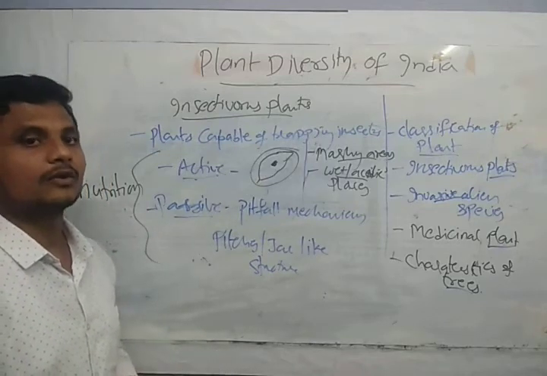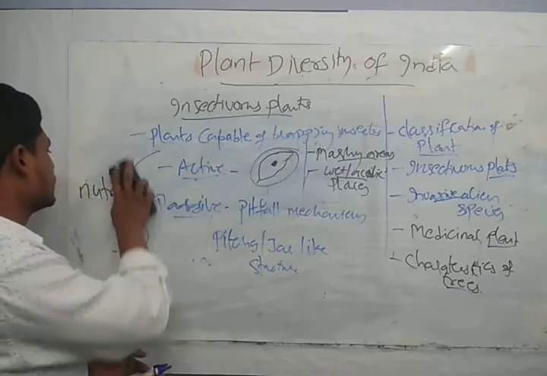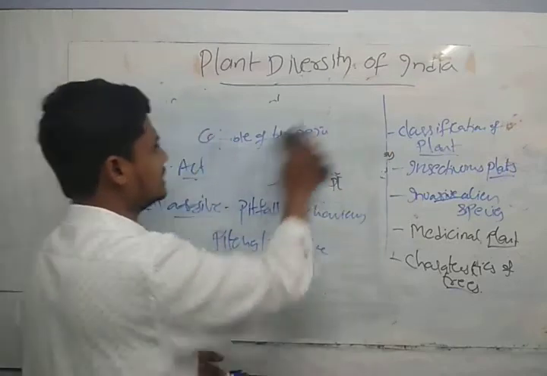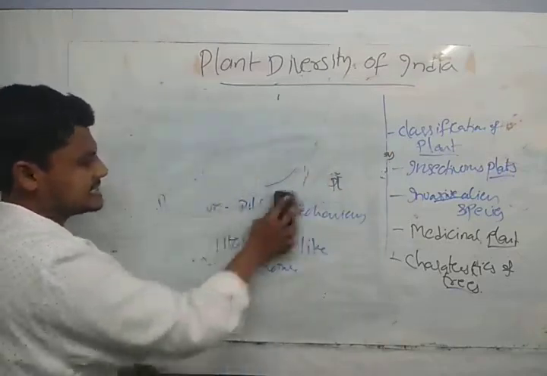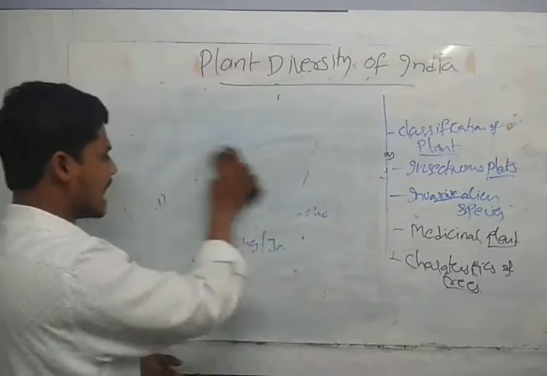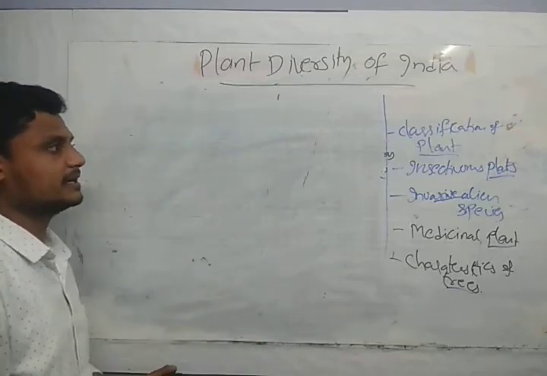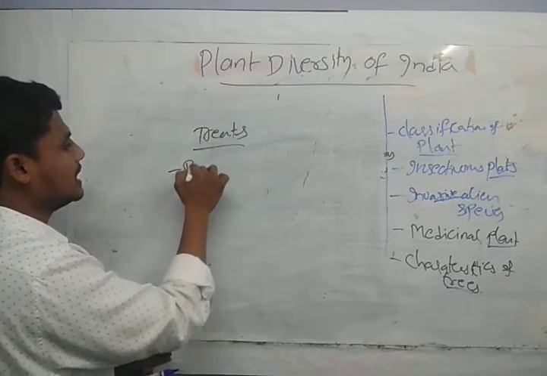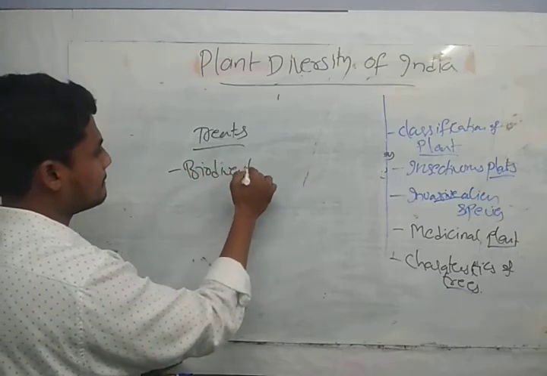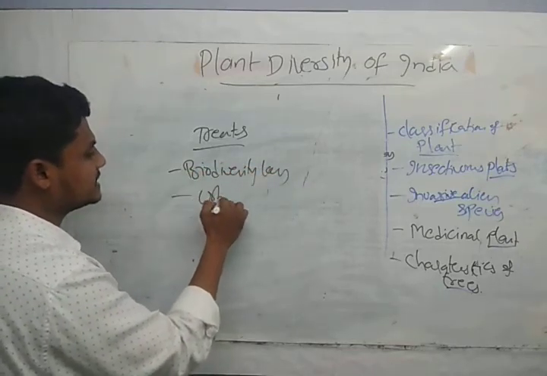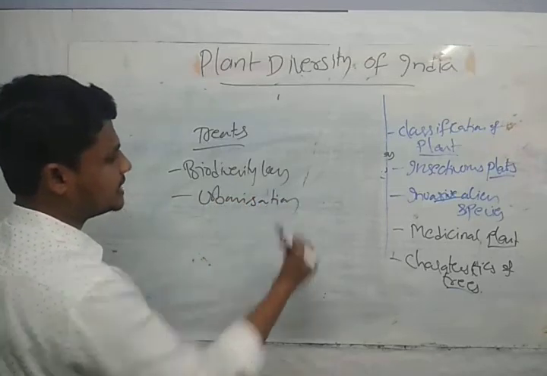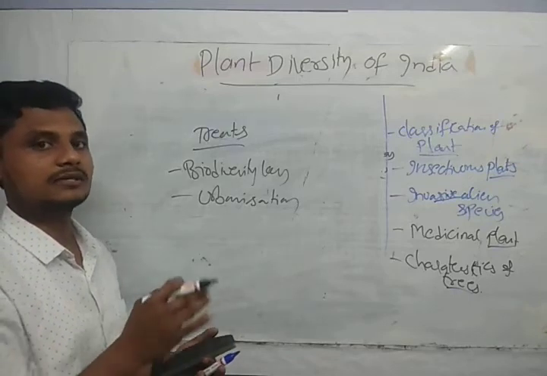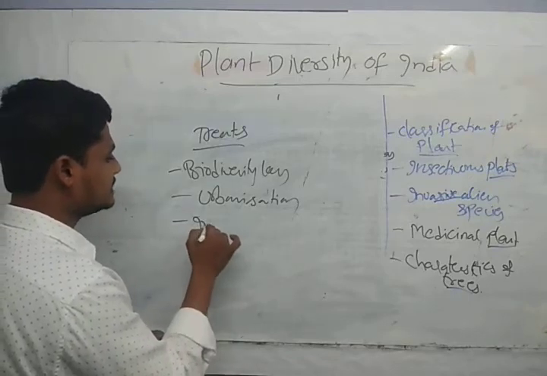Okay, now we will see the effects of this mechanism, or rather the threats to this habitat. As we simply know, the threat is biodiversity loss. Due to urbanization, they are clearing the swamp areas. Urbanization, industrialization.